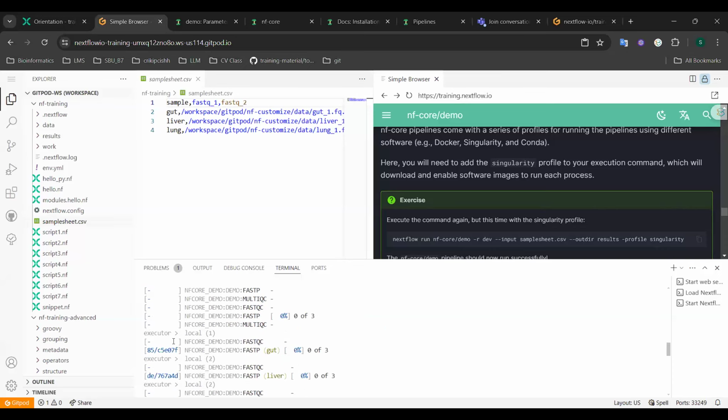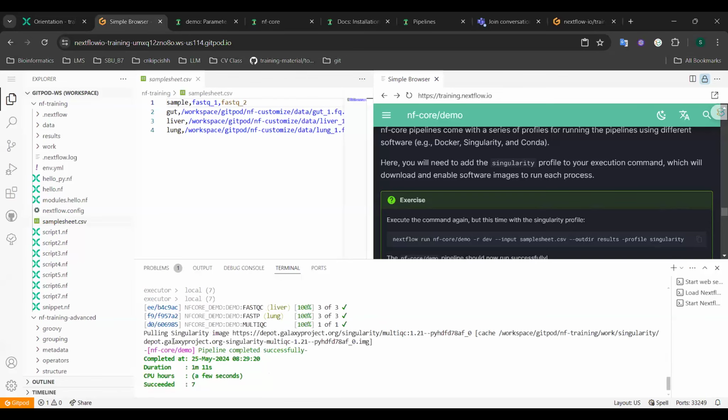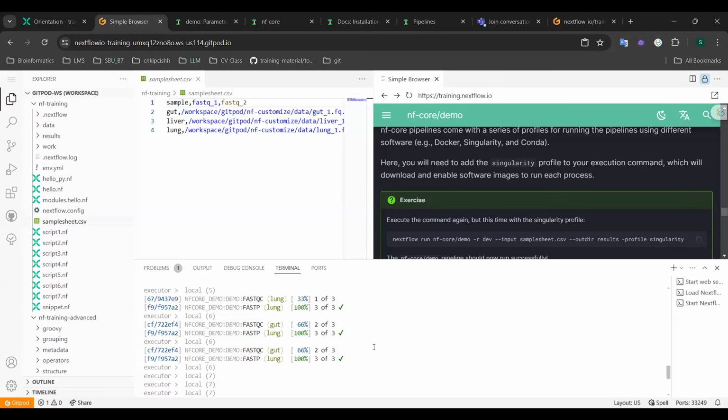During the execution, it pulls the required Singularity container image from the Galaxy project repository.